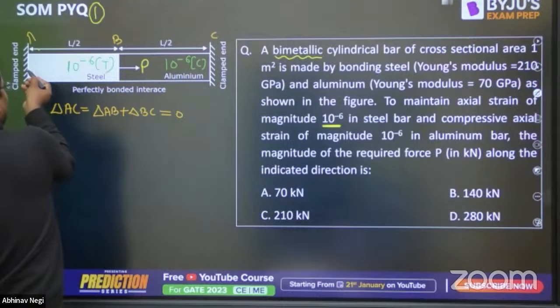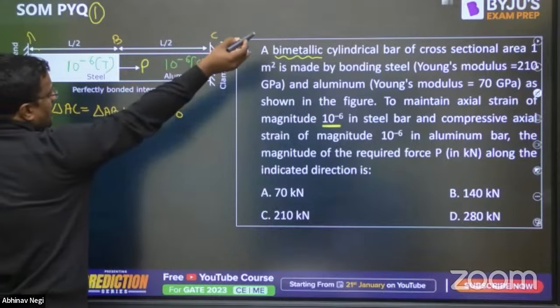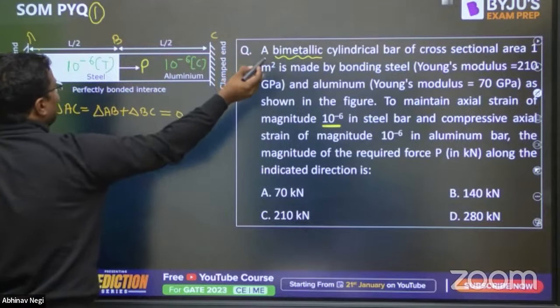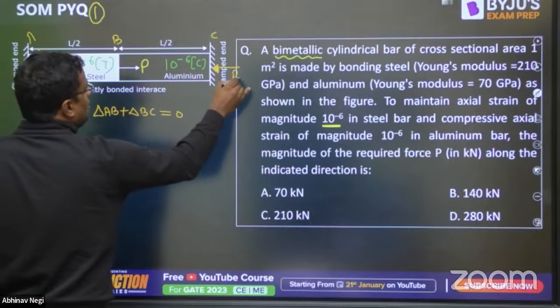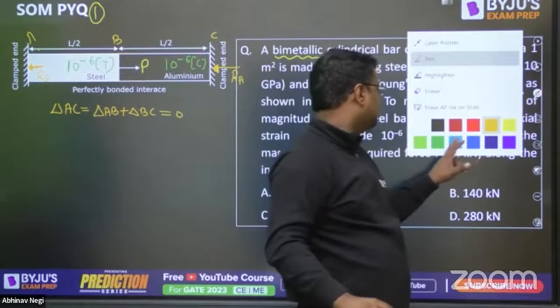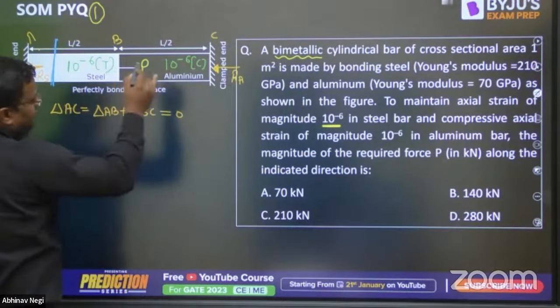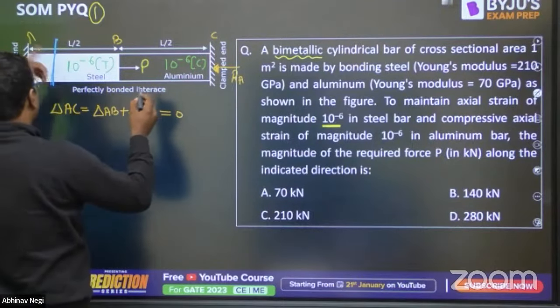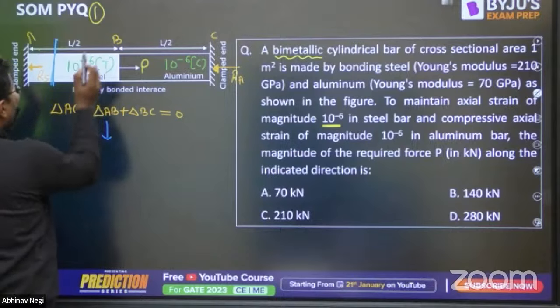Now suppose this is P. I don't know where the steel reaction will come. Let me assume it comes here, and let it be RS. I don't know about aluminium, it can be in any direction. Let me say it is coming here, RA. If my directions are wrong, the answer will come in minus. Now, to find delta AB, cut a section here. See from left or right, your choice. Let me see from left. From left, RS is going away, and going away is positive.